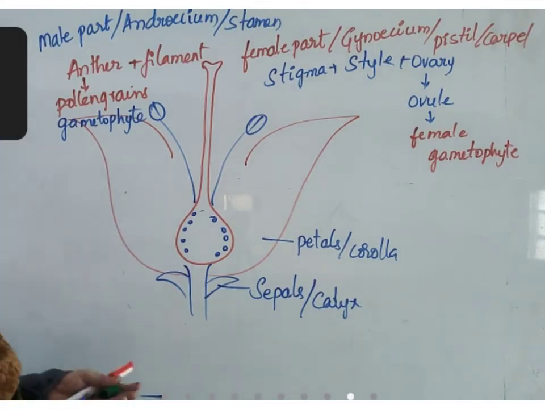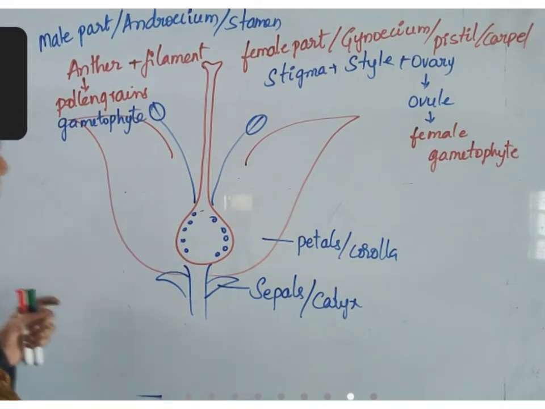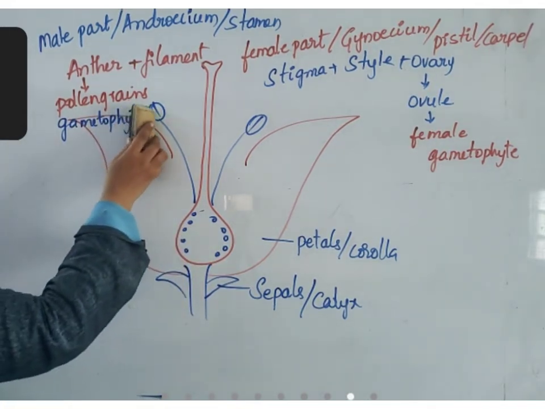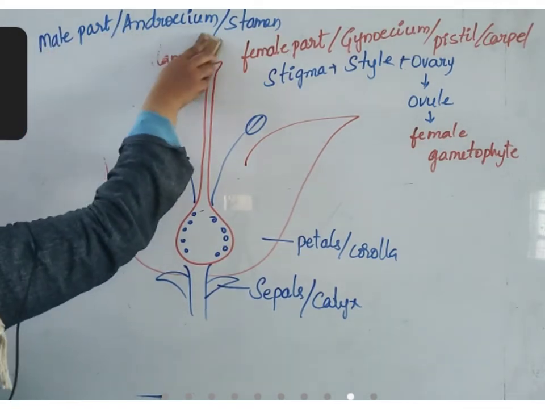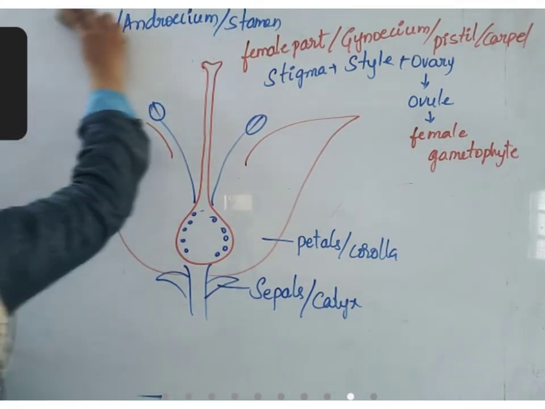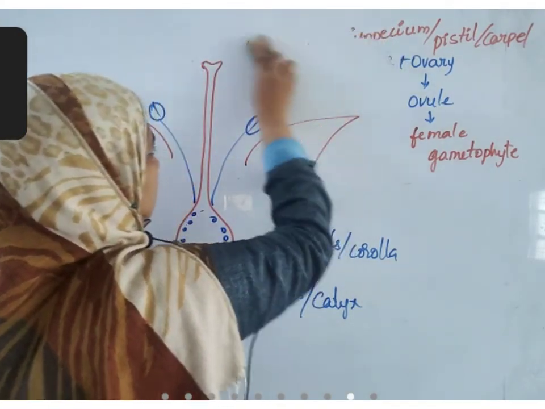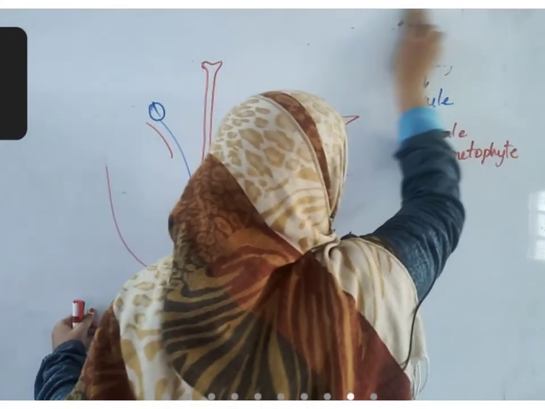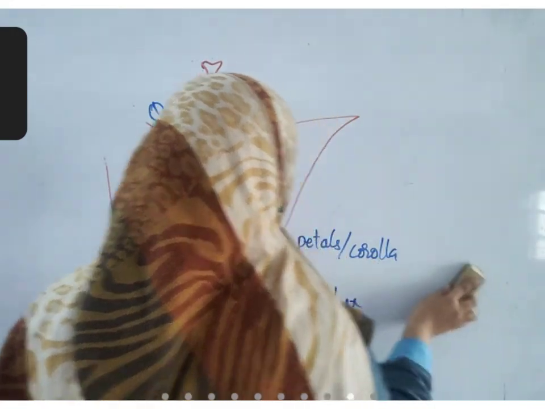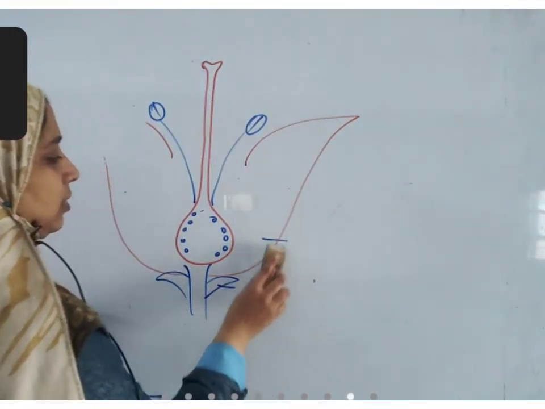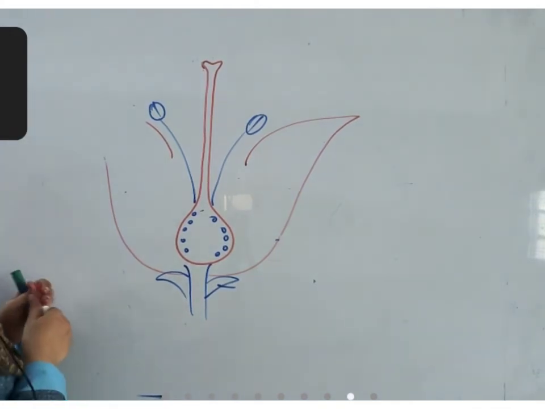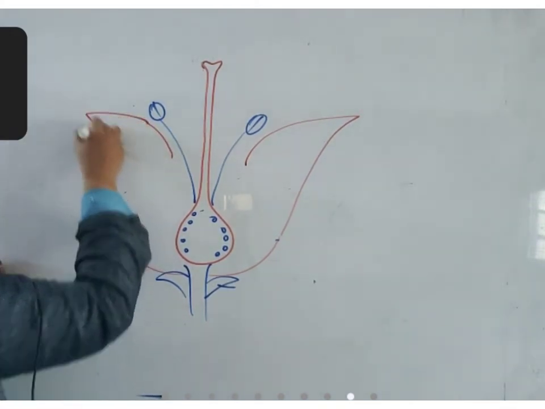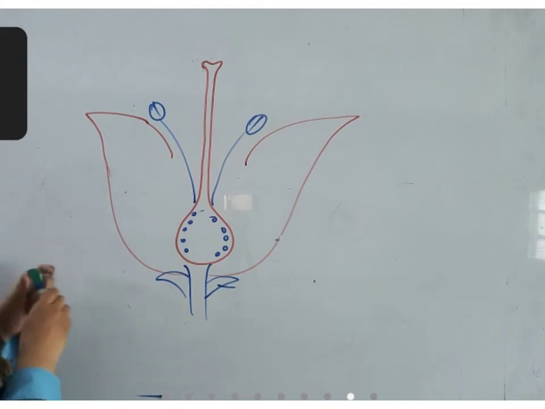So how does fertilization occur inside this? When pollen grains fall on the stigma, we can see the stigma.